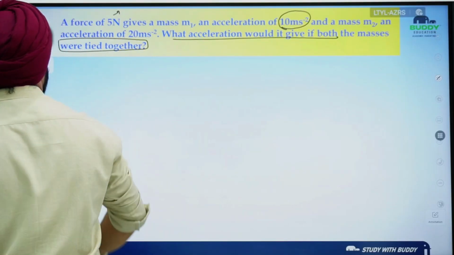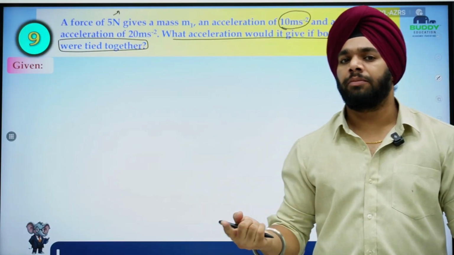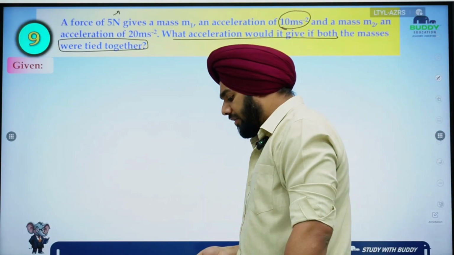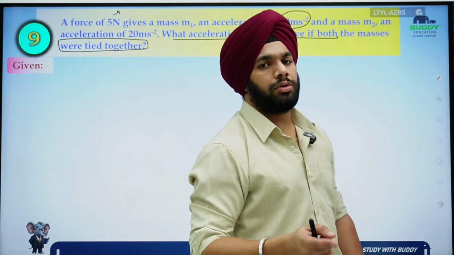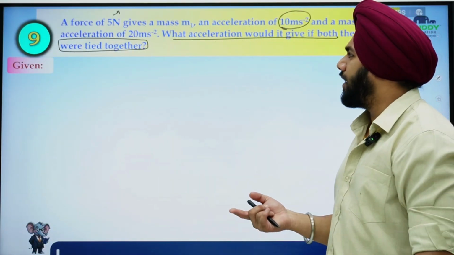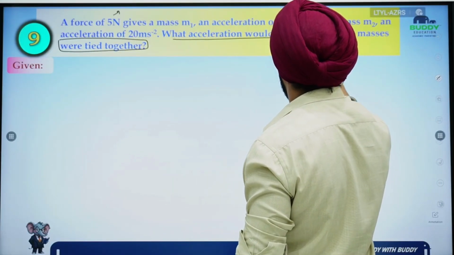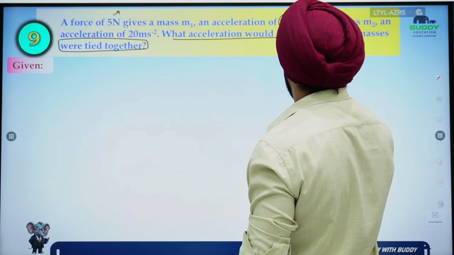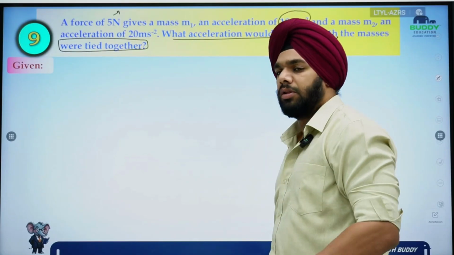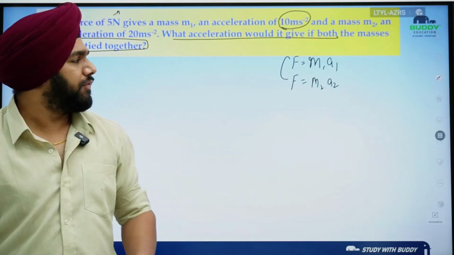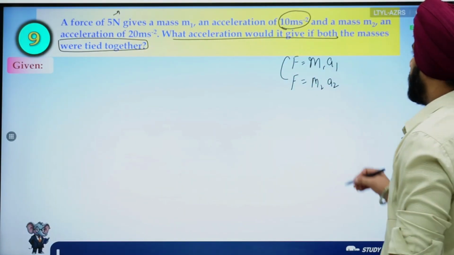Okay, so eventually what you have to do here is, first let's solve for m1 and m2, okay. Once we know the value of m1 and m2, the same amount of force will act on m1 and m2 together, okay. Then we can find out the acceleration. So simply use F is equal to m1a1 and F is equal to m2a2. Why am I using this? Because the force acting on both the masses is the same eventually, right? F is equal to m1a1 and F is equal to m2a2, right?